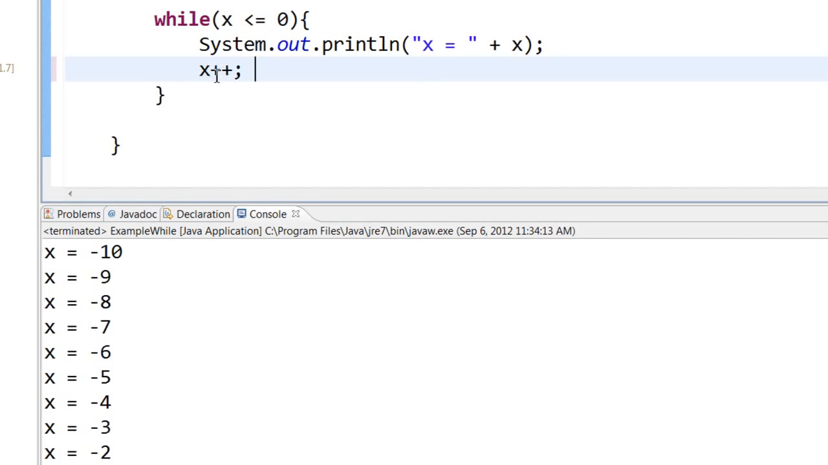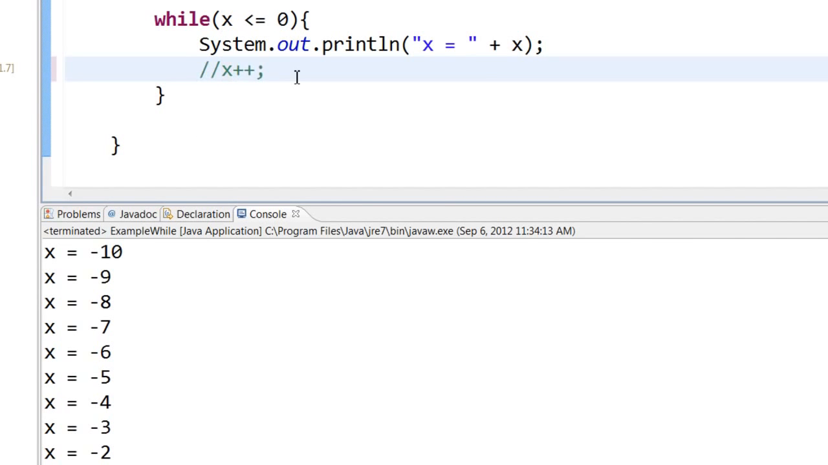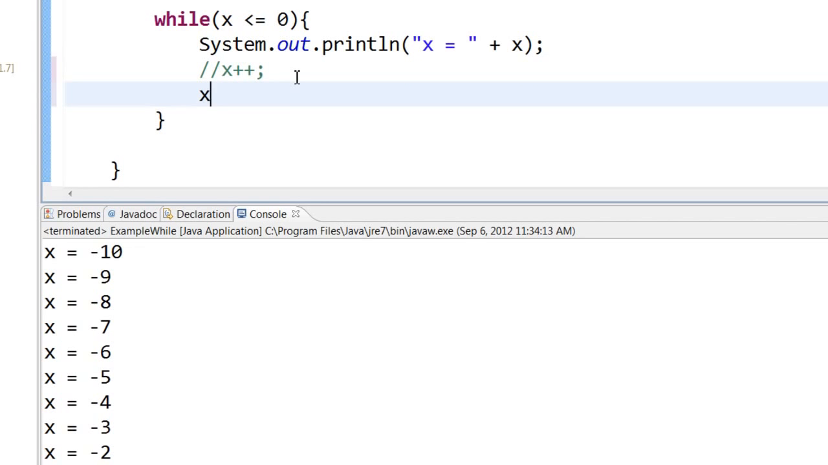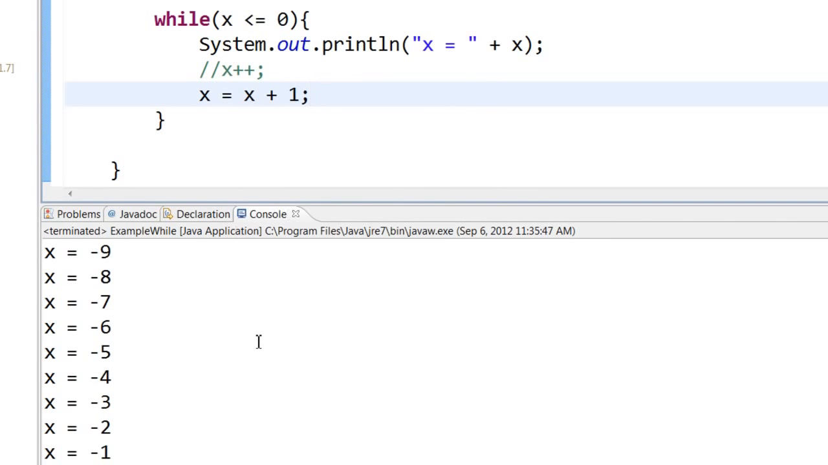Now there are different ways to increment the value of x. You can either say x plus plus as you have written here, or let me comment this and type x = x + 1. This is another way of incrementing the value of x. This will also work the same. Let us save and run this. You can see that there is no difference.